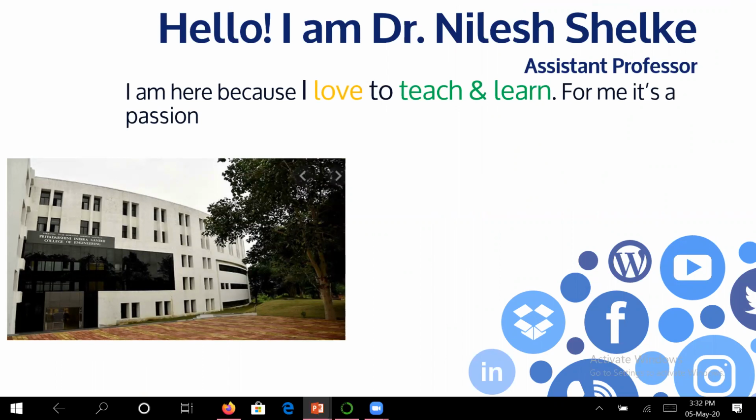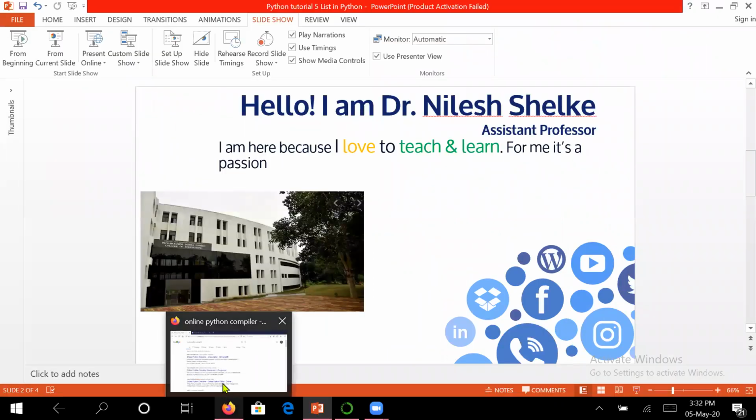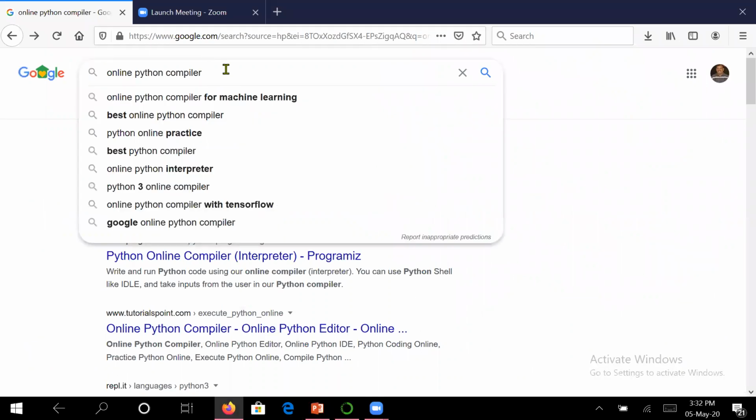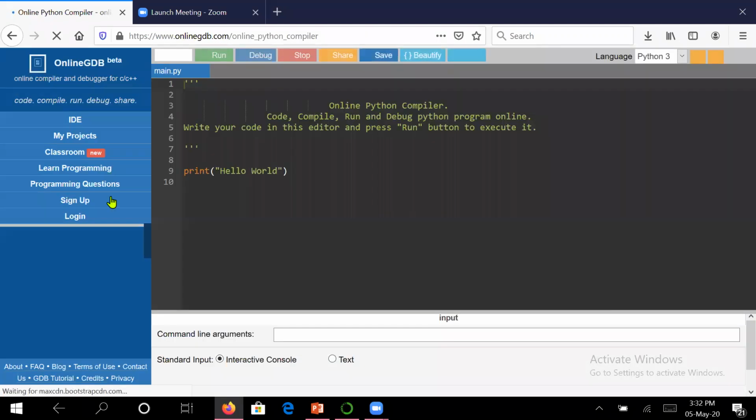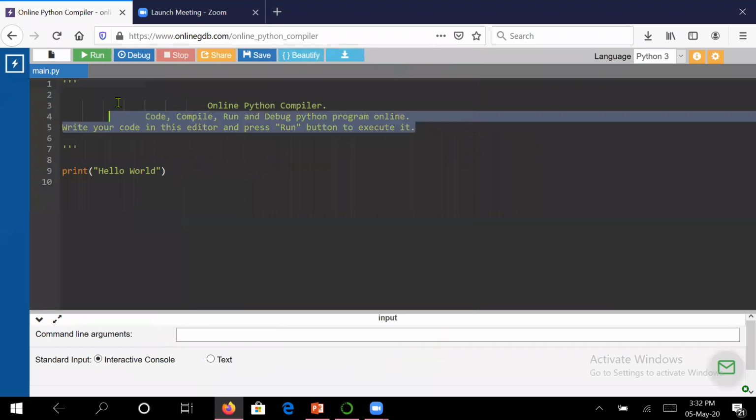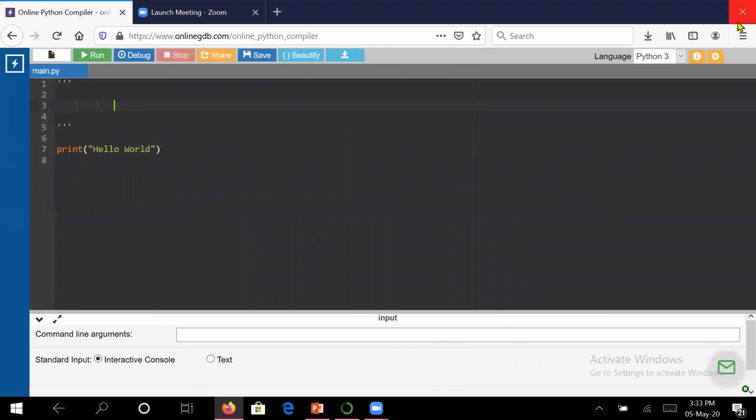In the previous session, we saw how we can still work without installing Python by using an online Python compiler. Just type "online Python compiler" in Google, click on the first result, and you will get the editor here. This is the comment portion. I am writing here "this is Python". This way you can write a comment, and let us start our hands-on session on lists.